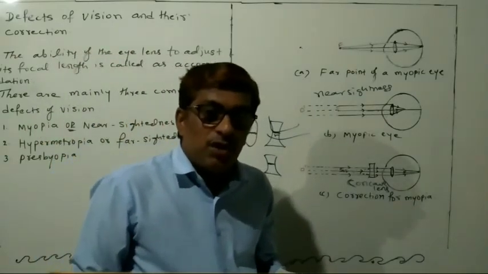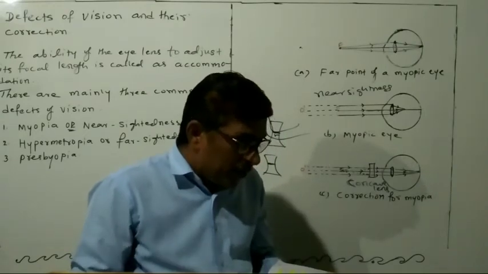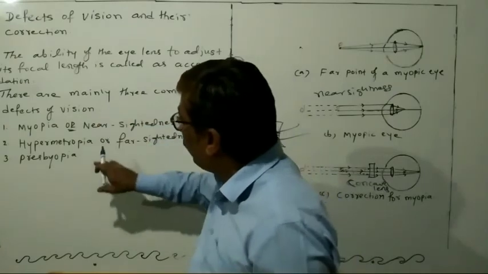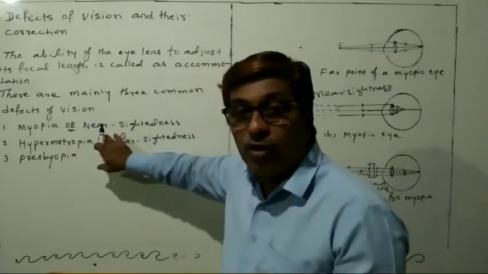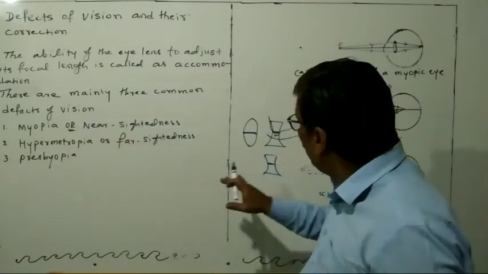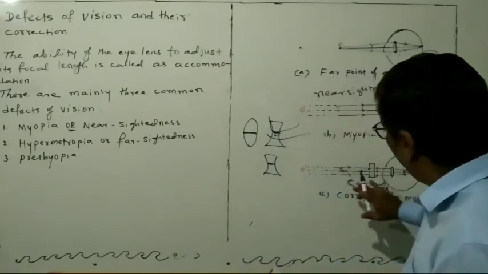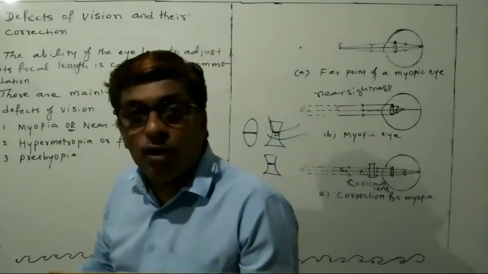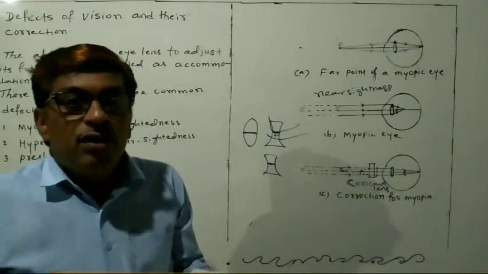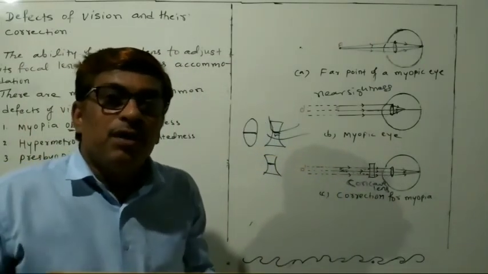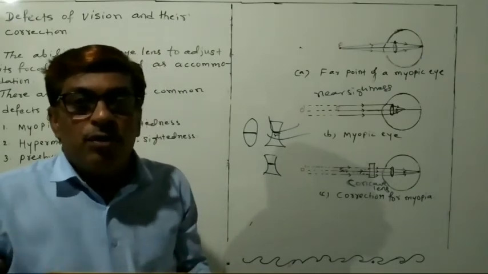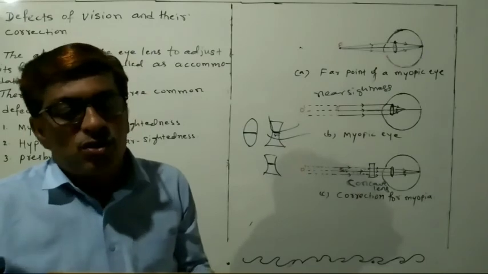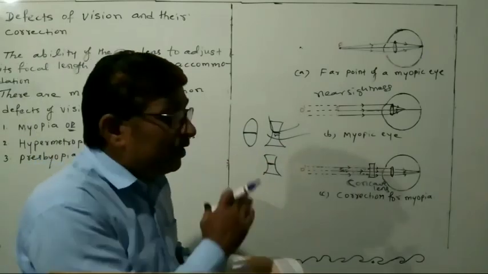So what are the ideas, students? See here you have to remember the diagram, and sometimes in the examination they ask what is myopia or what do you mean by nearsightedness, draw and explain with diagram. So you should be able to write it properly. So proper study is required. Read it well and practice the diagram also.